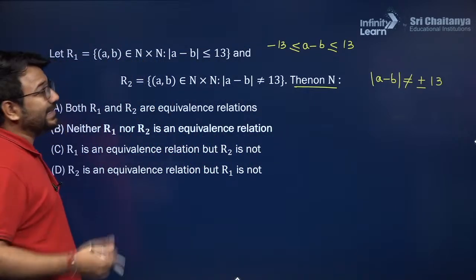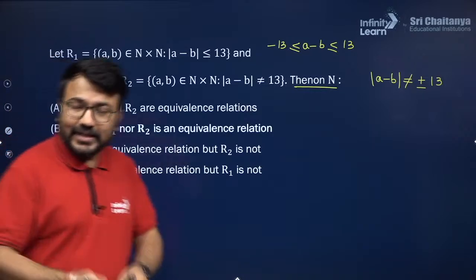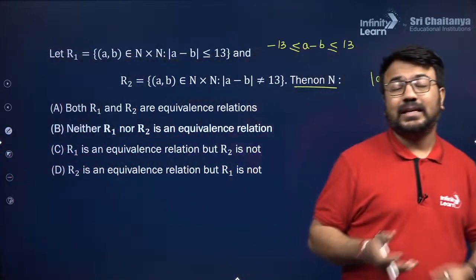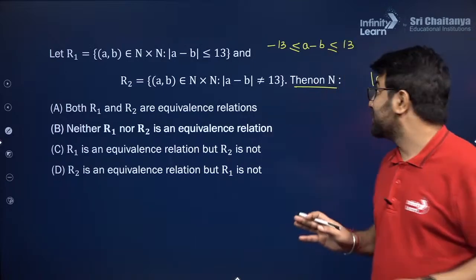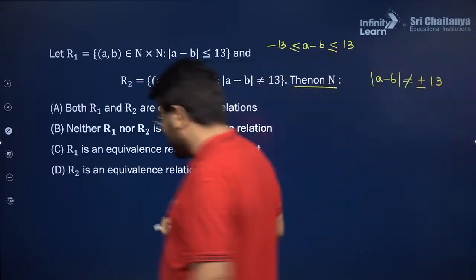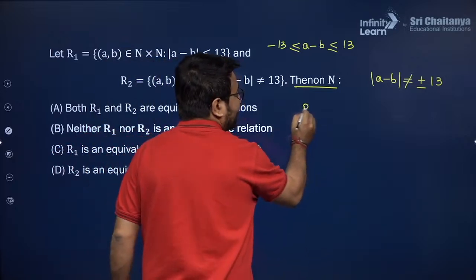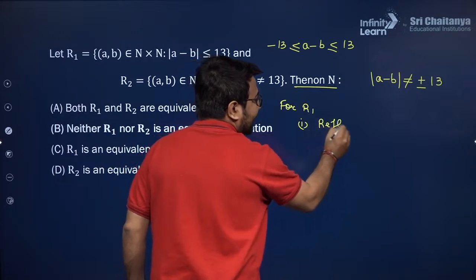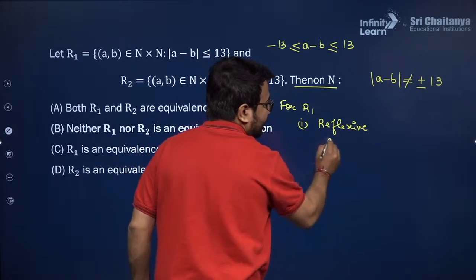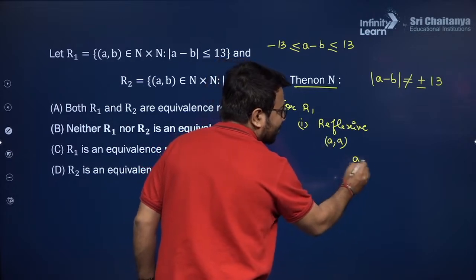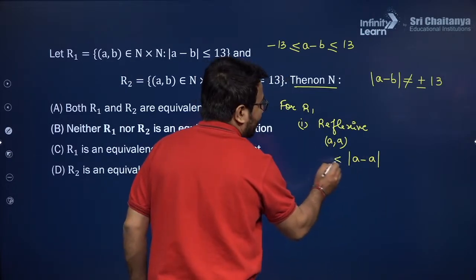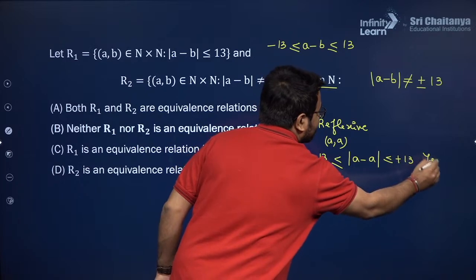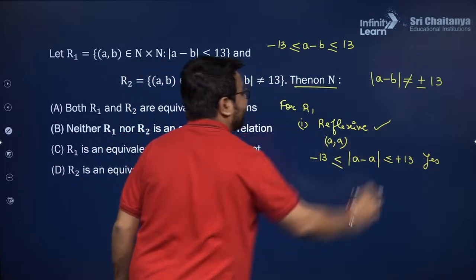Now let us pick up examples to check reflexive, symmetric and transitive, because if a relation is reflexive, symmetric and transitive, all three, then we can say it is an equivalence relation. In this situation, I am talking about the relation R1, and I am checking reflexive. That means I need to take (A, A). Do you think that A minus A belongs to the interval minus 13 to plus 13? Yes, it belongs to this interval. So that is why it is a reflexive relation.